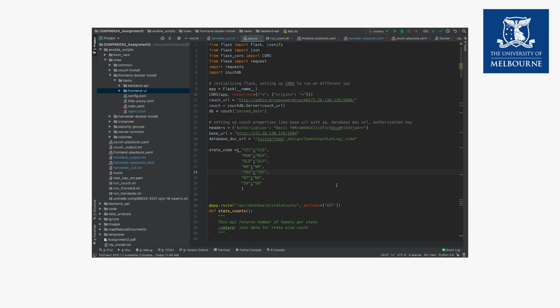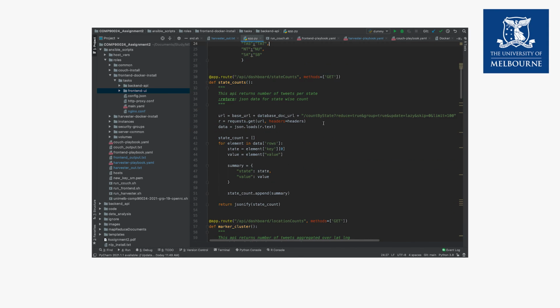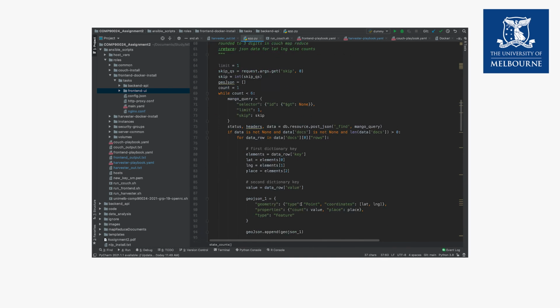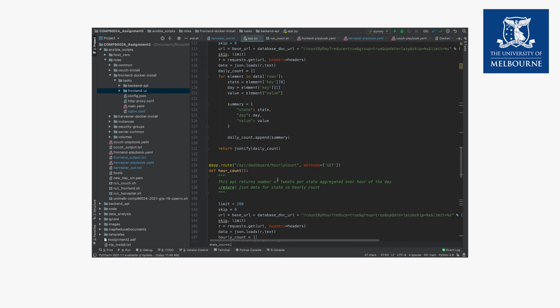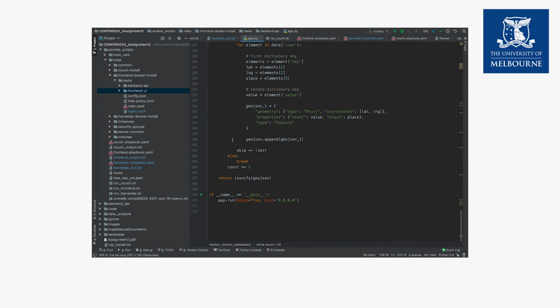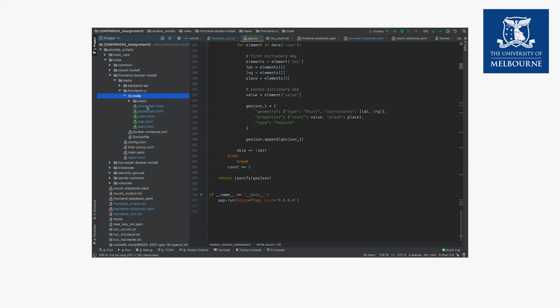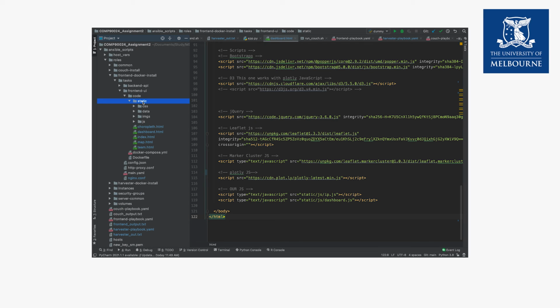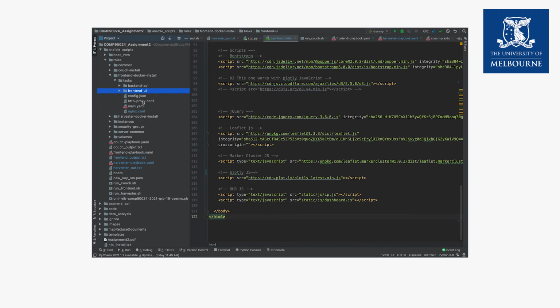So next we are going to see how we run our front-end application using Docker and NginX. And this is our backend file where we have used different MapReduce queries for different APIs. And as you can see, we have multiple APIs here, all having different MapReduce queries. In the front end, we have the HTML files and related static files like JS, CSS, data, images, etc.